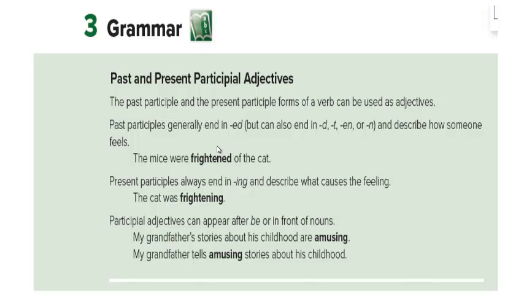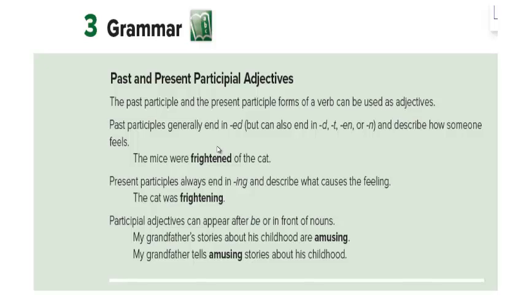The past participle and the present participial forms of a verb can be used as adjectives. Of course, you know that the past participle is the verb 3 or the ed, and the present participle is the verb ing form. Those two forms can be used as adjectives. Past participles generally end in ed but can also end in d, t, en, or n, and describe how someone feels. So, excited, interested.